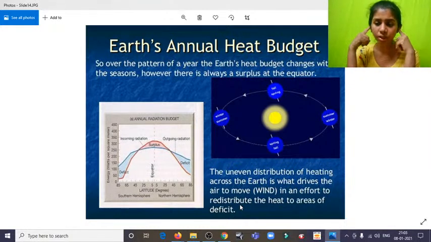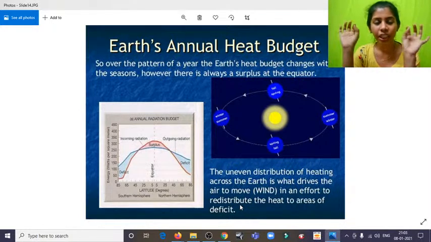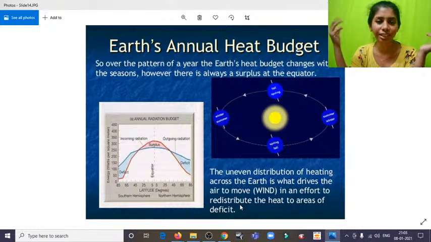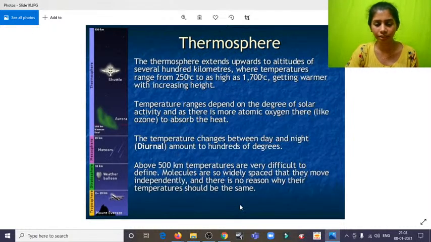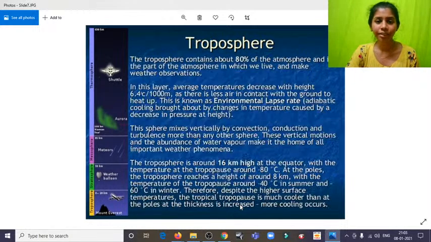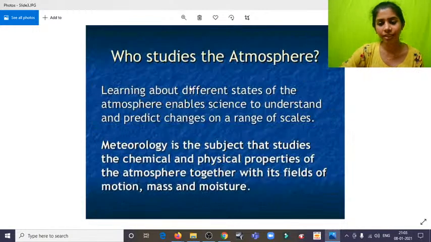I know it's pretty much students, but if you understand the concept and have a general idea, it seems very simple to you all. Today's class was just giving you a brief understanding of all the layers that we have in our Earth and our systems. We have four main layers and three sub layers, which are the transient layers. The main four are the troposphere, stratosphere, mesosphere, and thermosphere.